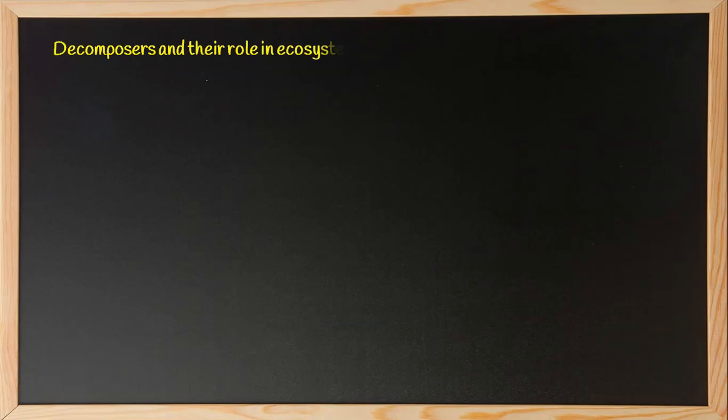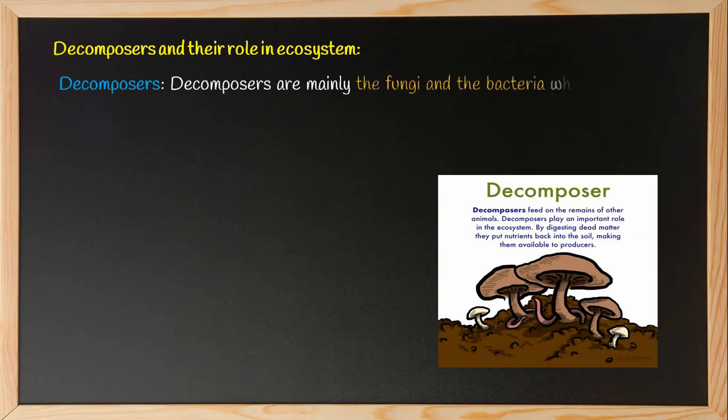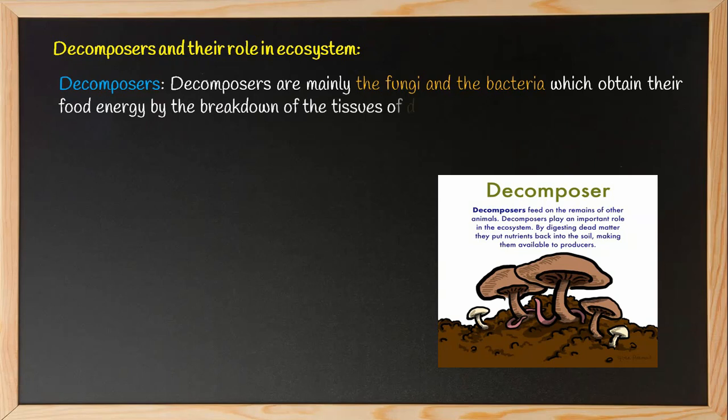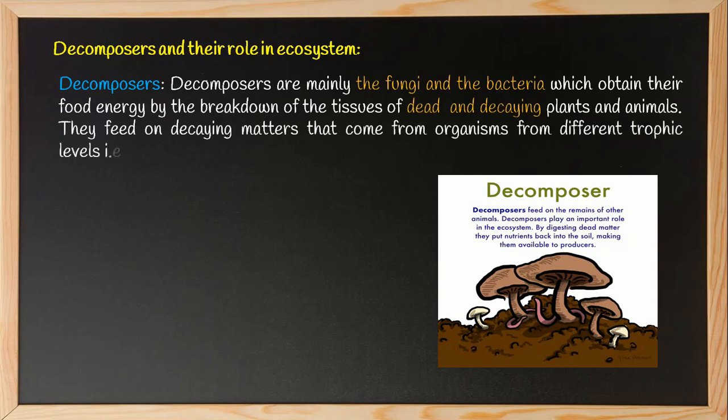Now, we come to a new topic called the decomposers and their role in the ecosystem. Here is a picture of the decomposers. Decomposers are mainly the fungi and the bacteria which obtain their food energy by the breakdown of the tissue of dead and decaying plants and animals. They feed on decaying matter that comes from organisms from different trophic levels, that is, they run parallel and operate at every trophic level.